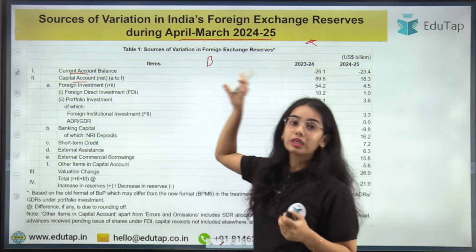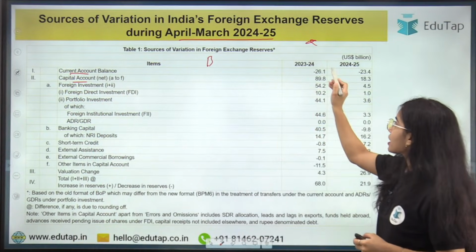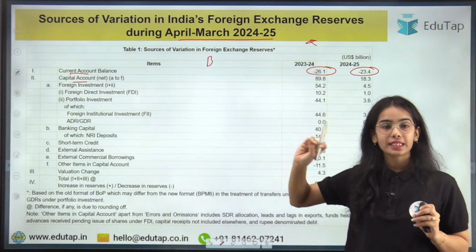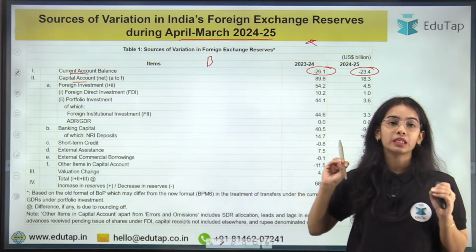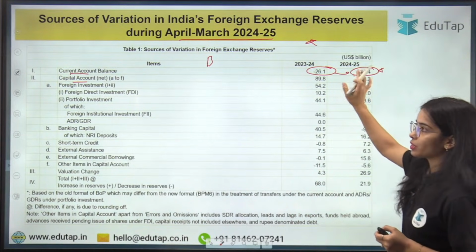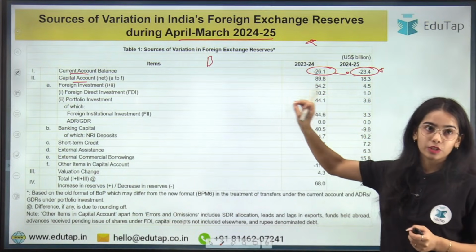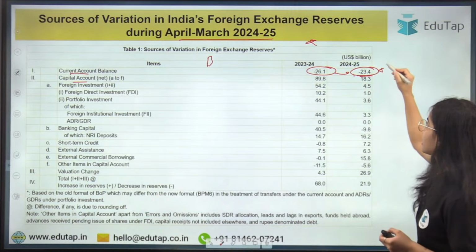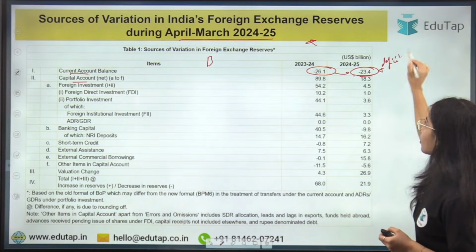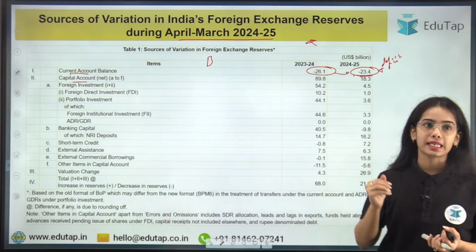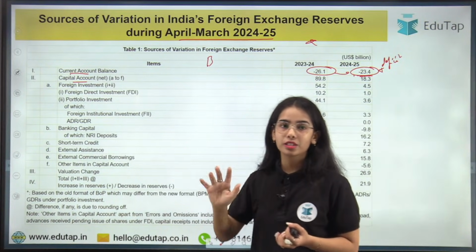Now the current account is in deficit. Last year also it was in deficit, this year also it is in deficit. So it is in deficit of $23.4 billion. Now you can see that the deficit has slightly reduced as compared to the past financial year. Okay, so the current account balance is negative or in deficit of $23.4 billion, and you can see that the deficit has slightly decreased as compared to the past financial year.